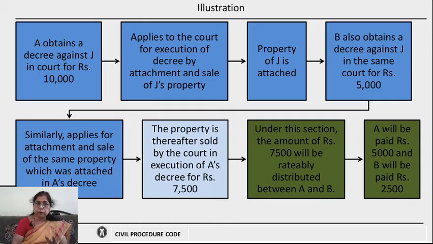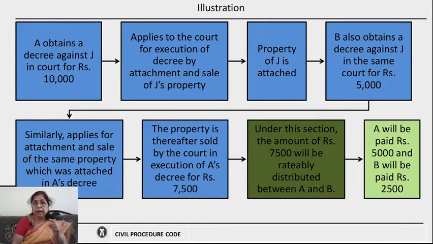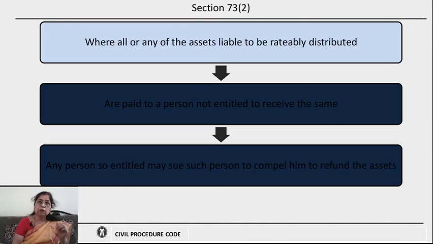There are two people who have applied for the execution. Now, this has to be rateably distributed among A and B, which are the two decree holders. So, it will be distributed in a manner rateable among the two, where A will be paid rupees 5,000 and B will be paid rupees 2,500.